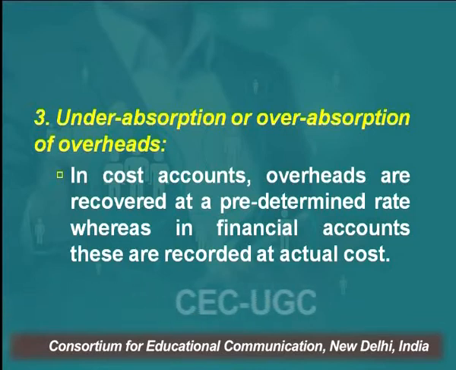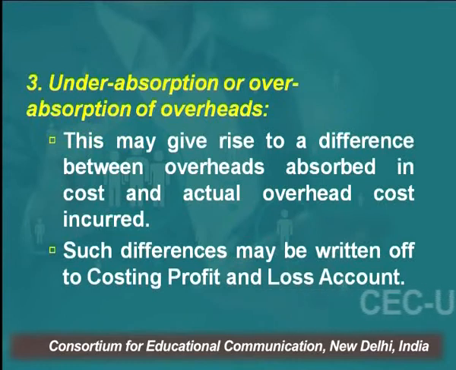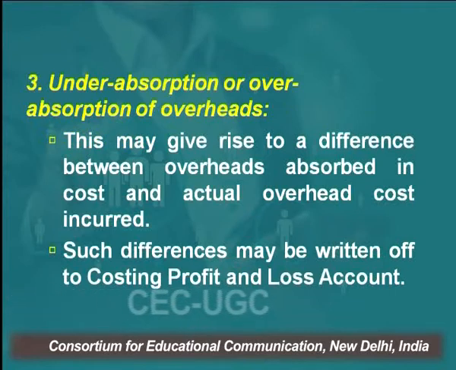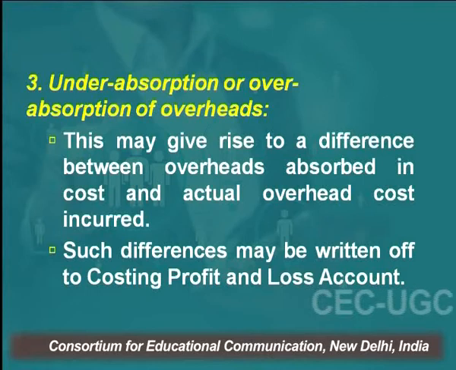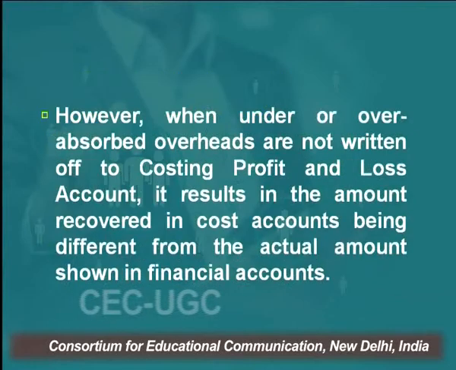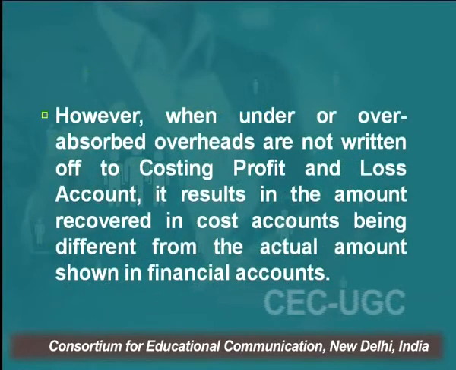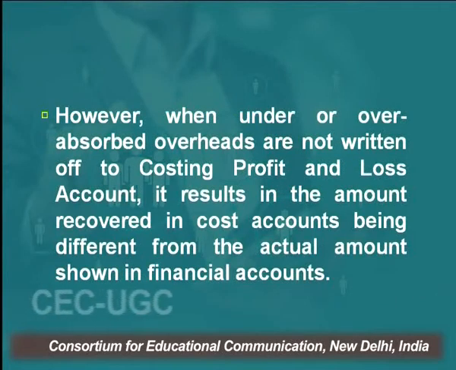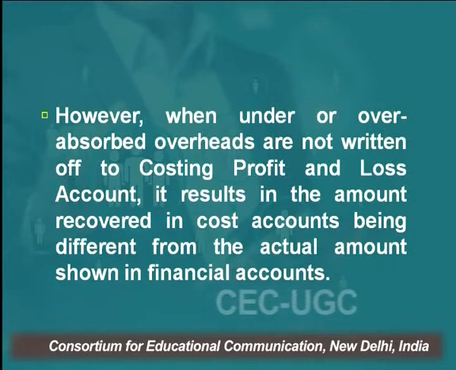So this is the reason for the difference in profit between the cost books and the financial books. This may give rise to a difference between the overhead absorbed in cost and the actual overhead cost incurred. Such difference may be written off in the costing profit and loss account. However, when under or over-absorbed overheads are not written off in the costing profit and loss account, it results in the amount recovered in cost accounts being different from the actual amount shown in the financial books. I've just explained this, right? In such a case, it becomes necessary to take into account this under or over-absorption while reconciling the two books.